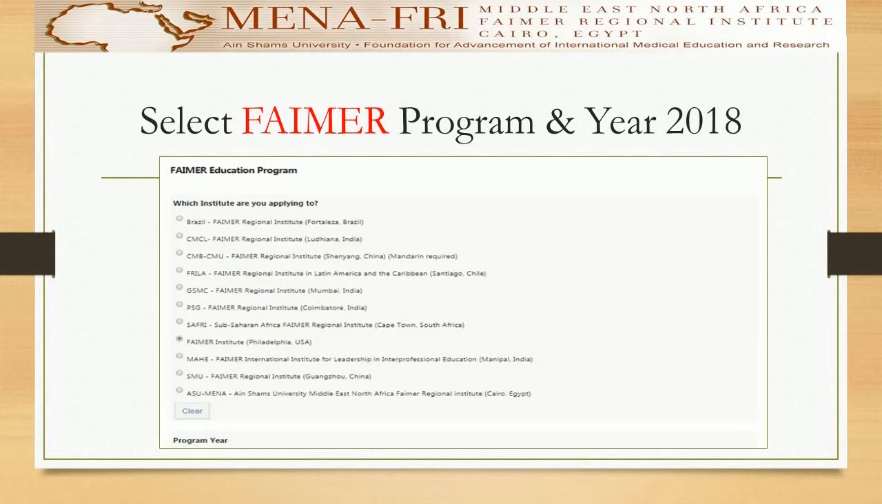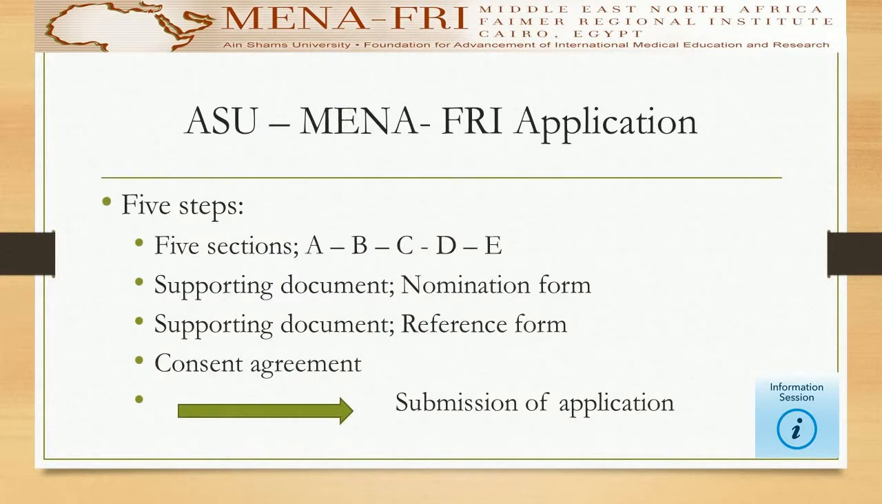In the early part of your application, you must start by selecting MENA FRI, Cairo, Egypt, last line, as your application institute. Immediately after, you will start filling your FAIMER application for MENA FRI. It will be divided into 5 sections, from A to E. Also you will be asked to prepare the supporting documents: a nomination form signed by your dean and a reference form signed by your referee. Your application then will be ready for signing the consent of agreement and submitting it to the system. Remember that this year, 2018, the application deadline is the 10th of August.